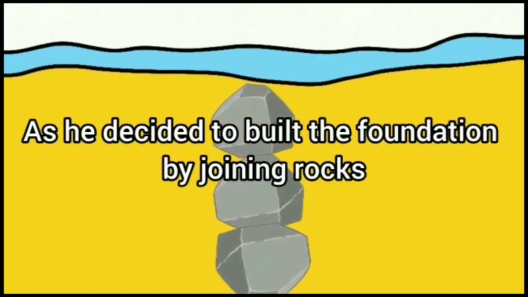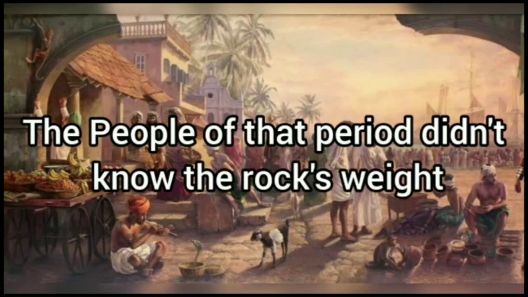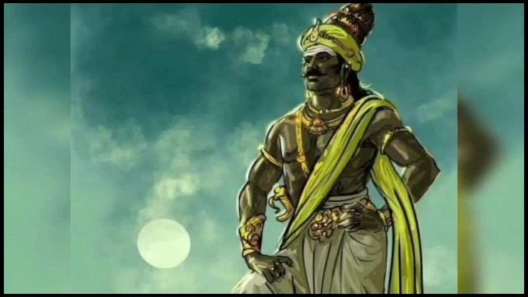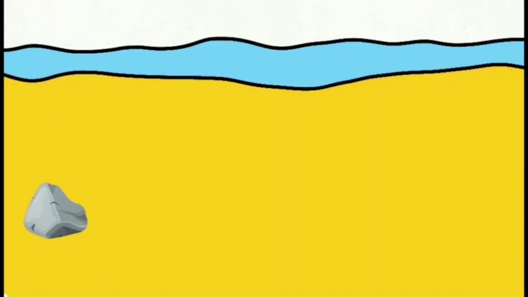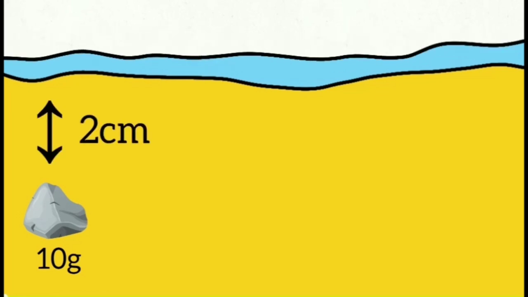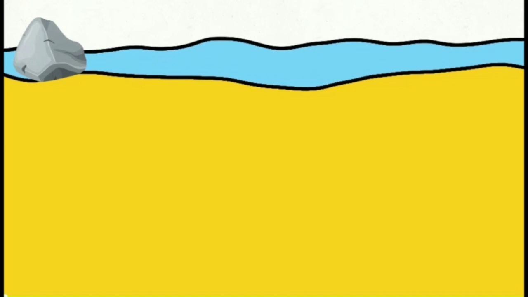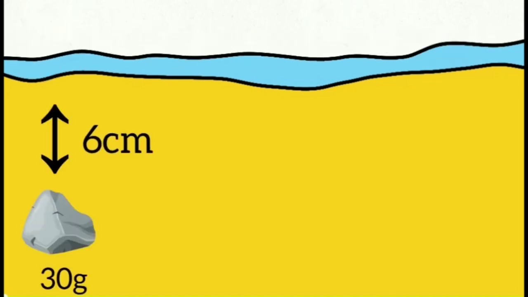As he decided to build the foundation by joining rocks, the people of that period didn't know the rocks' weight. So Karikalan came up with an idea: he took a 10 gram stone and put it at the side of the river bank. It reached 2 cm. Then he took a 30 gram stone and repeated the process. It reached 6 cm.